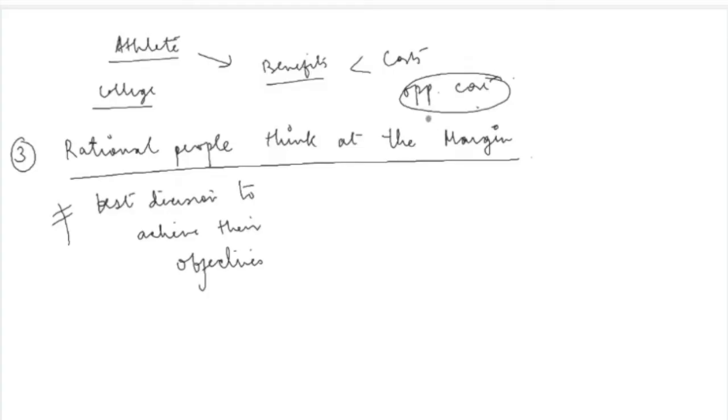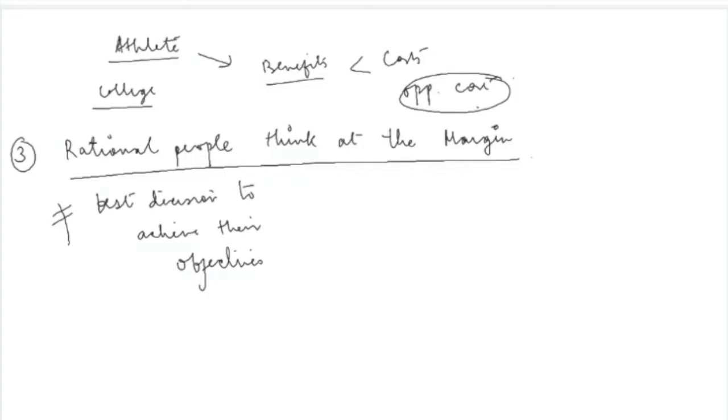Now, what do we mean by this margin is that whenever we make a decision, believing that all of us are rational beings, we always think about what happens with one extra unit. Like whenever you are having food, you don't think that today I am going to have 6 plates of dal makhni and chawal or dal makhni and chapati.